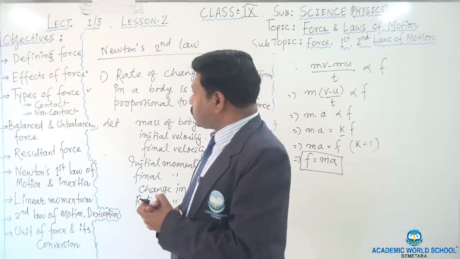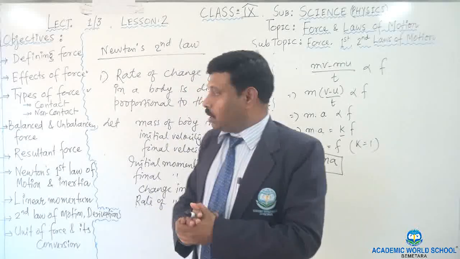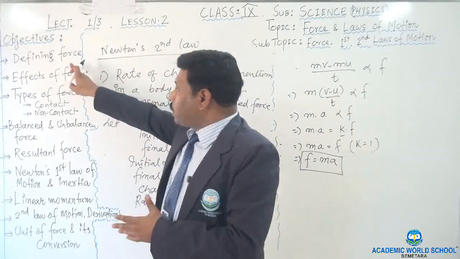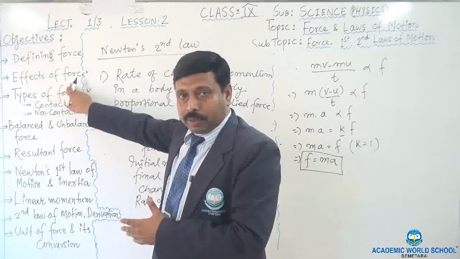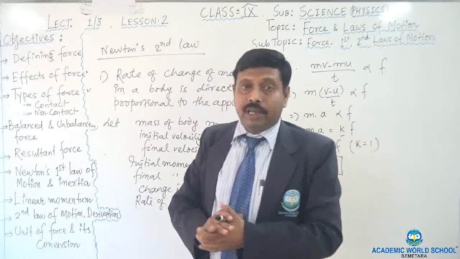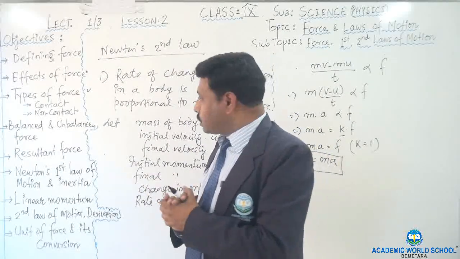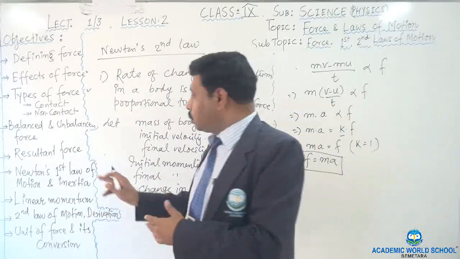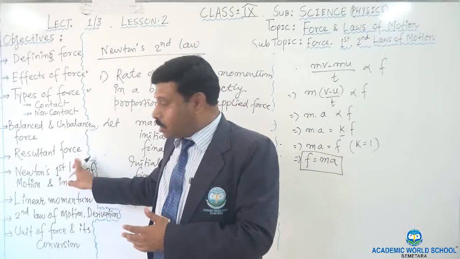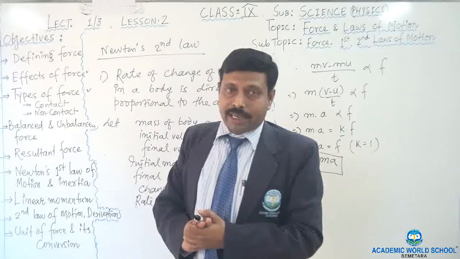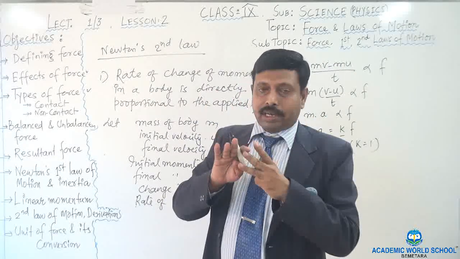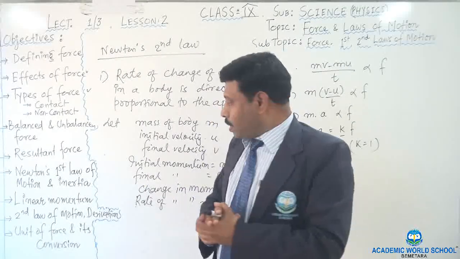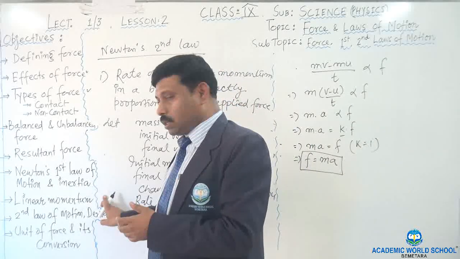Now before concluding my lesson I want to recapitulate whatever I explained today. First of all I told you the cause of motion, then I defined force, after that I told you the effect of force, then the types of force, the contact and non-contact forces, with examples. Then I told you the difference between balanced and unbalanced force, and what the resultant force means. Then I went to Newton's laws of motion. I told you that there are three laws, first, second and third, and today I explained the first and the second law of motion. Okay? And I also told you about linear motion.